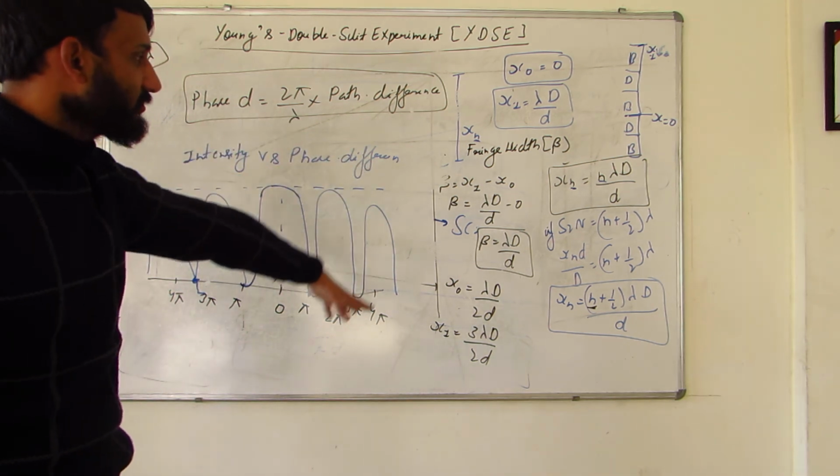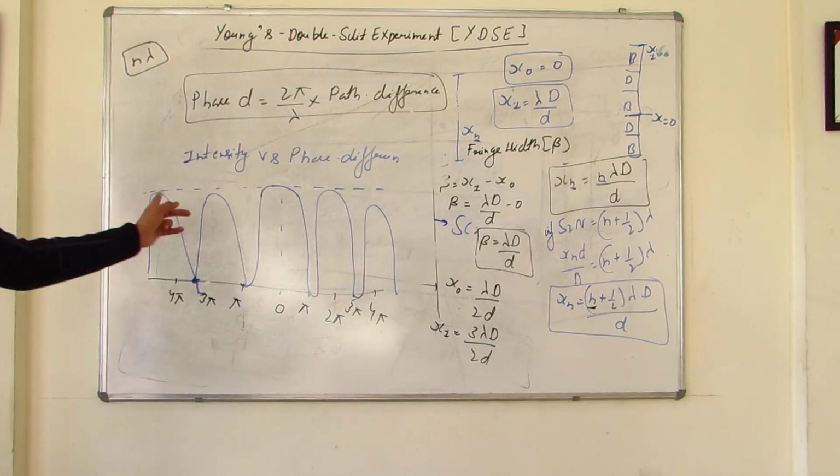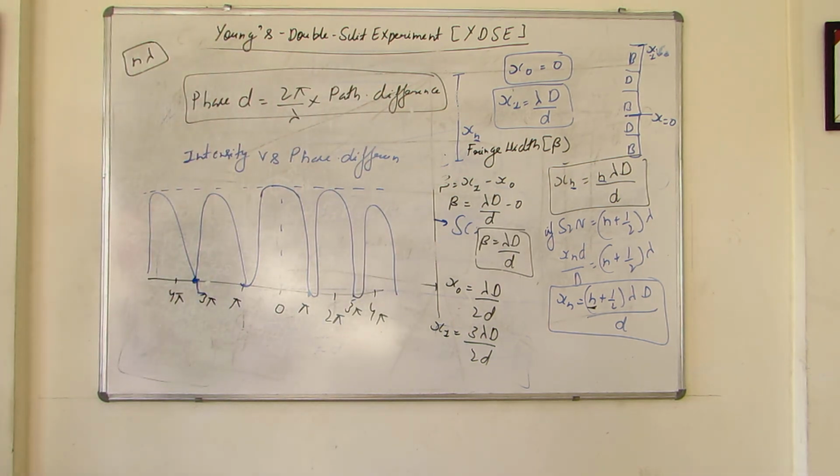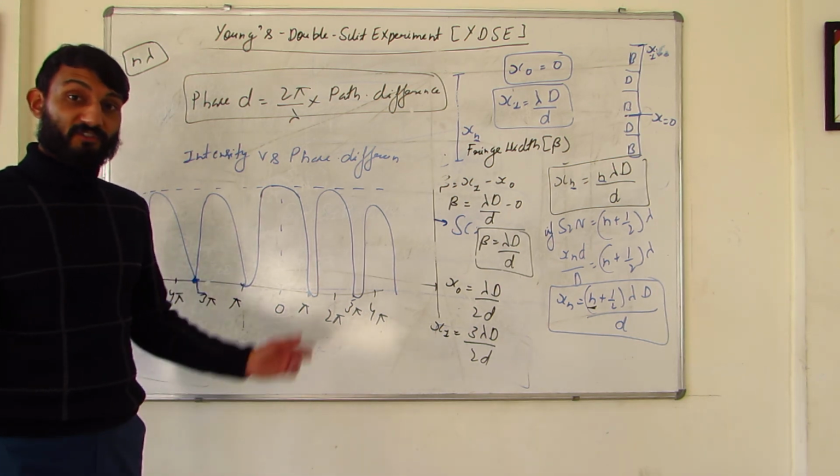All these formulas you should know. Especially these two formulas are very important. And this you should know. I told you coherent sources. What is the condition for interference now? That first we should be